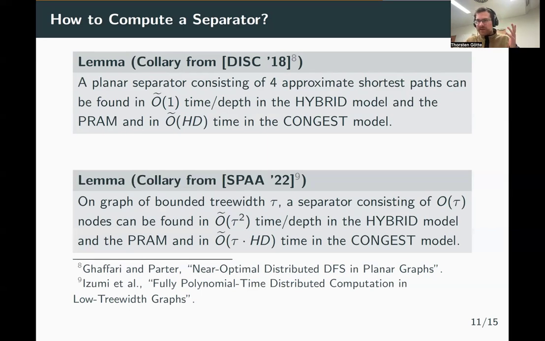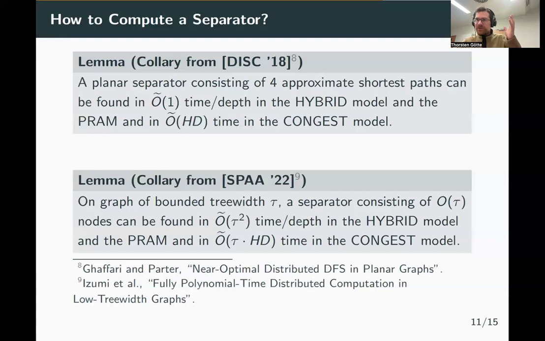However, we do something not just as good would be the wrong thing, but something good enough. Because recall that in every recursive step of the algorithm, we reduce the diameter again and again. So we make sure that the diameter is always at most d times log n squared. So that means we do not really need to compute a proper k-path separator, but it would be enough if we remove enough parts such that every node has at most a constant fraction of the nodes in distance d log n squared. Because then, if we do the shrinking, all these nodes are not reachable anymore anyway.